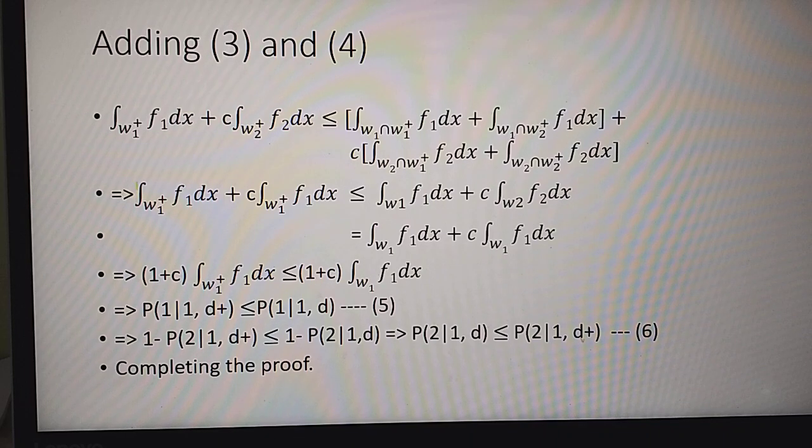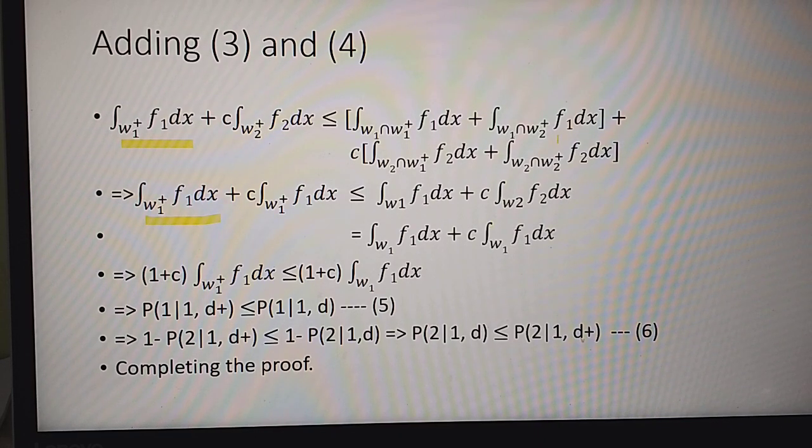Now on the left-hand side it is the same as f1, and for c f2 in the region W2+ it is equal to c times the integral of f1 in the region W1. That was given in equations 1 and 2. So using equations 1 and 2, this comes.